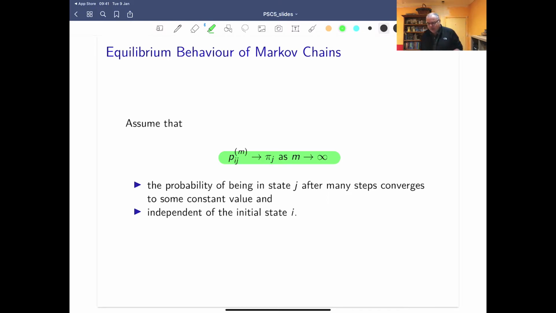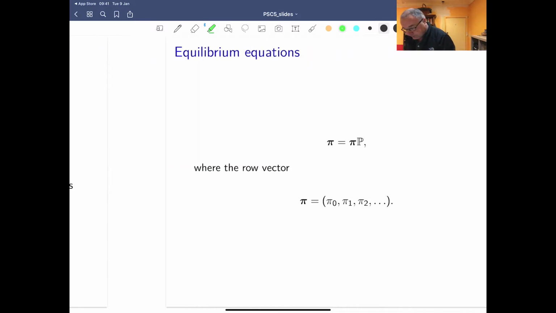There's two things to note about that. First of all, we're saying that the probability of being in state j after many steps converges to some constant value. It doesn't vary. And I also notice that the pi j doesn't have an i in it. It's now independent of where we started. So you have this process, you run it, and after long enough, we find that it just hits this steady state.